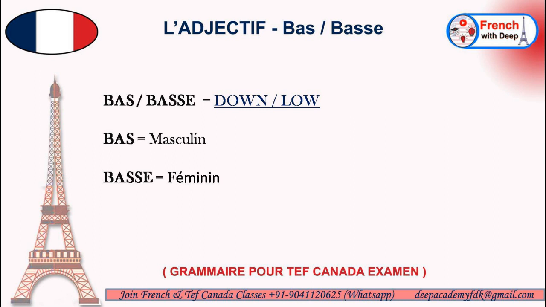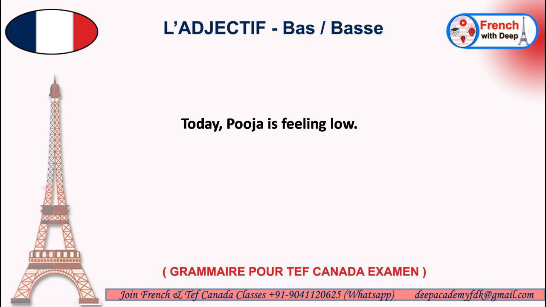Okay, let us start. Today, Pooja is feeling low. Pooja is a name, leave it like this. Is feeling low. In French, it is avoir le moral bas. Bas means low. So we have written the adjective bas, and for is feeling low we use le moral.